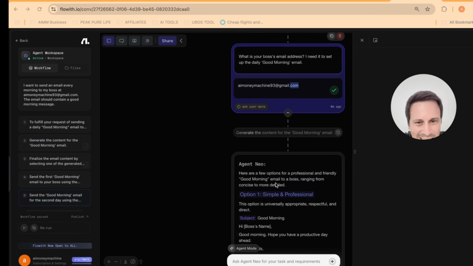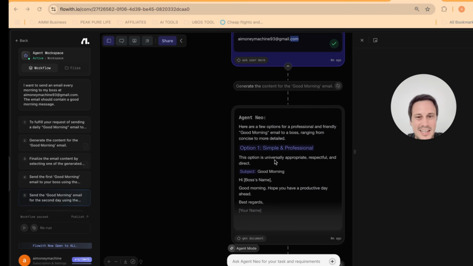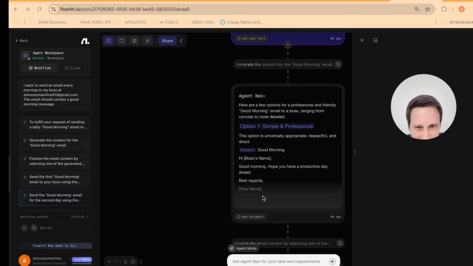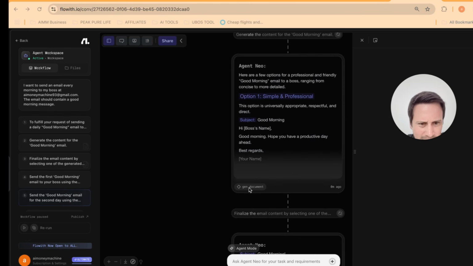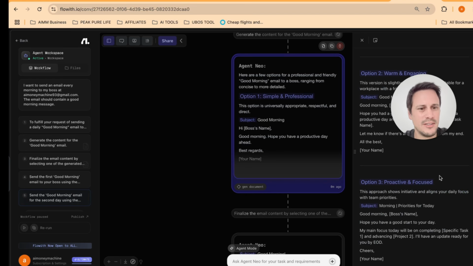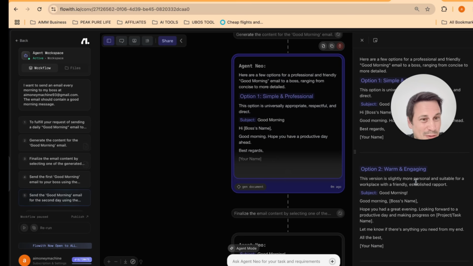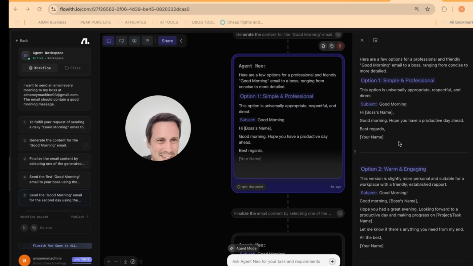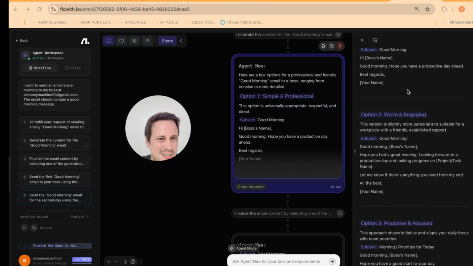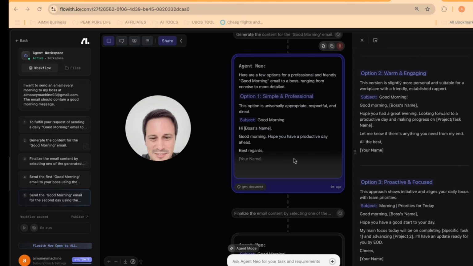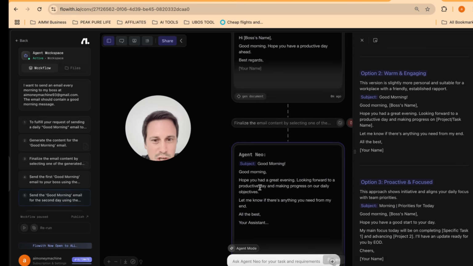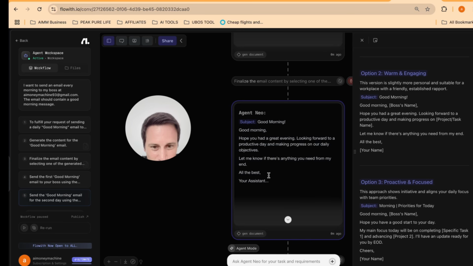All right, so now it's generated the content for our email. And so it's got here option 1, simple and professional. And actually, if we open it up like this, we can have a look at the total text here. So it's got 3 different options for the email. Let me move my face. So we got 1, simple and professional, 2, warm and engaging, 3, proactive and focused. Basically it chose one of these options and it went with this one.